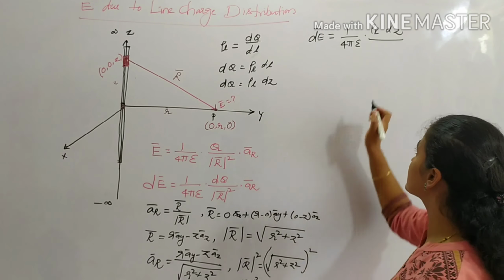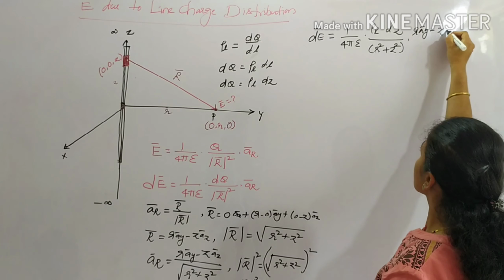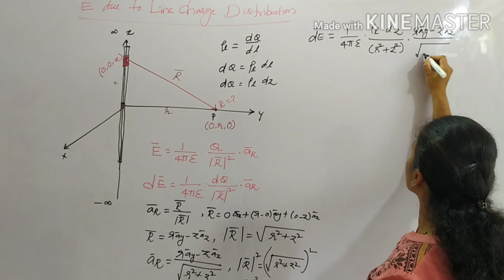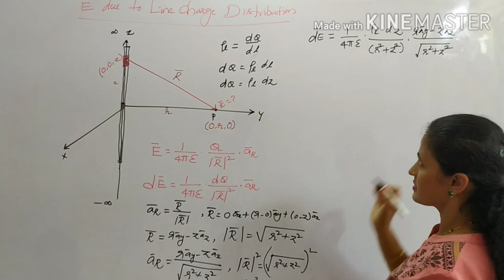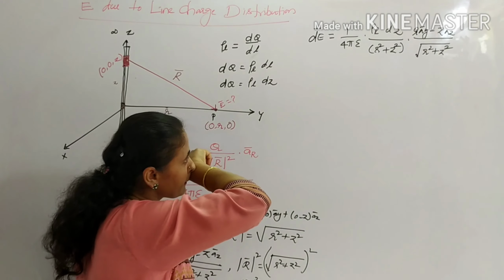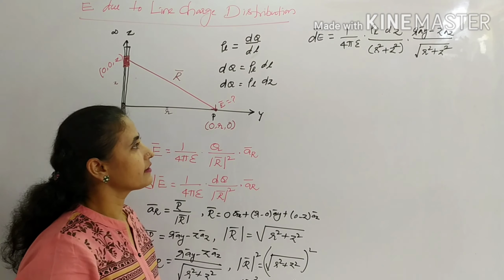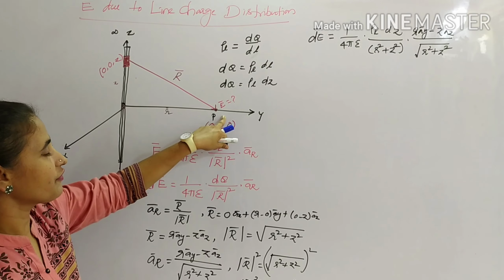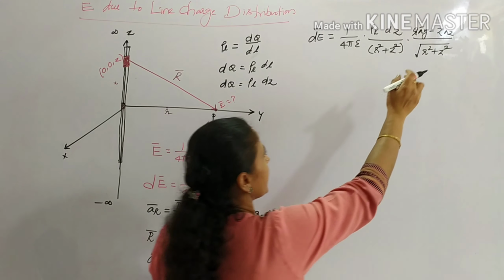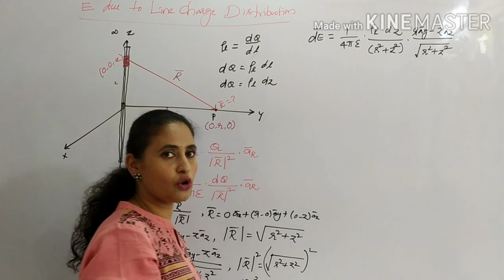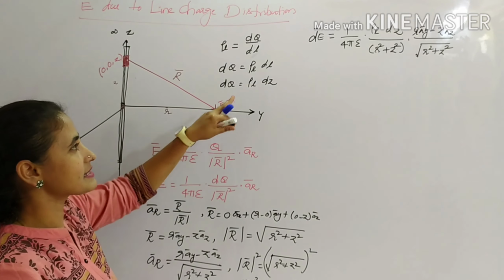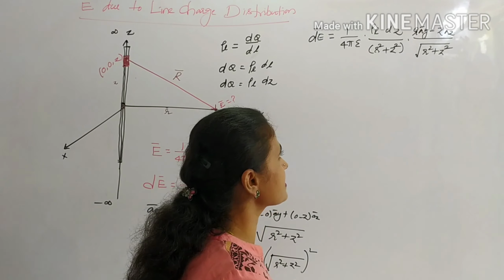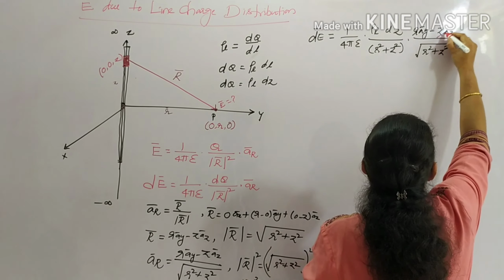So this is r a_y minus z a_z by under the root of r square plus z square. So this term is going to be suppressed.